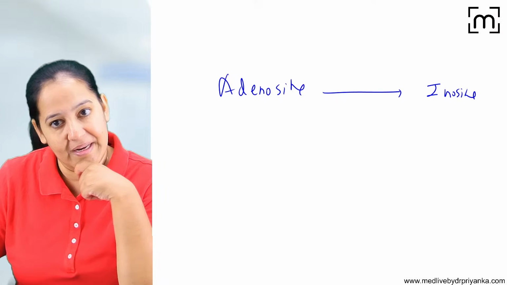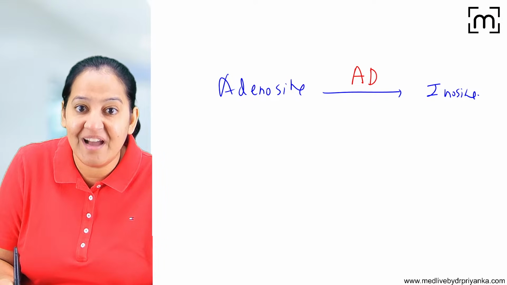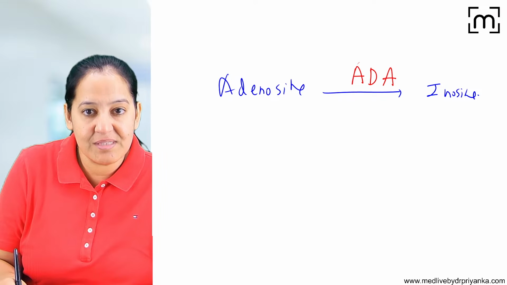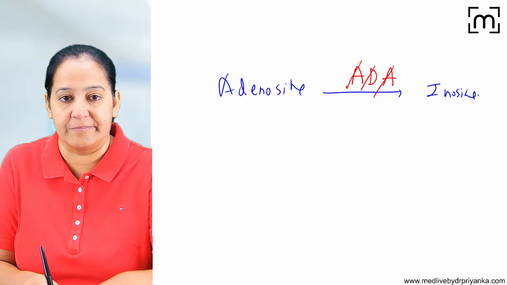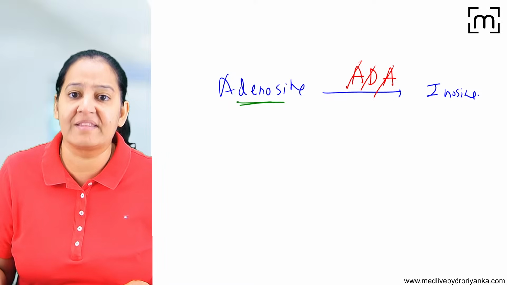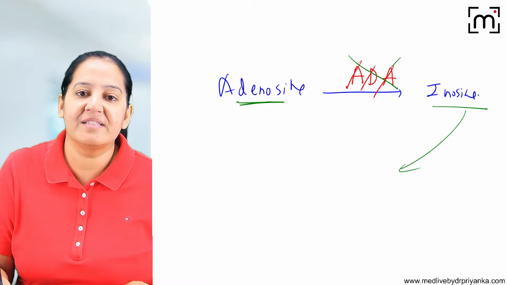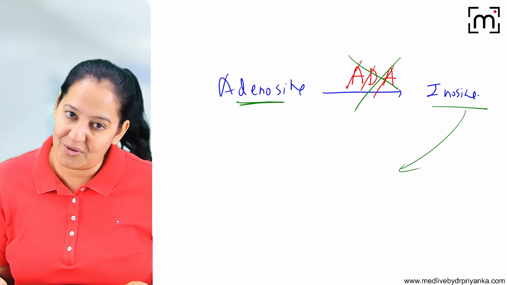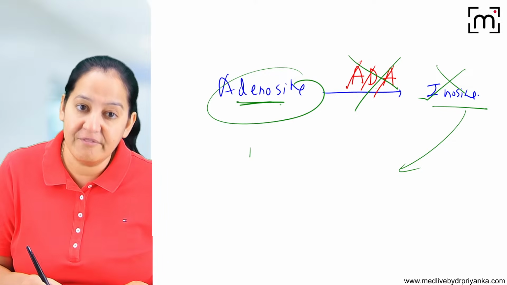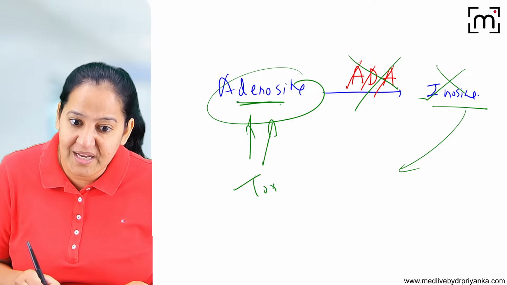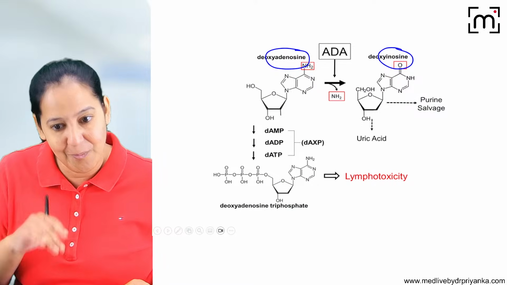Normally, it requires an enzyme. The name of the enzyme is adenosine deaminase, ADA. It is required because adenosine is toxic. It converts into a non-toxic thing, inosine, and gets metabolized. But imagine if this enzyme is mutated or absent. Then adenosine will not convert into inosine. Adenosine will remain as adenosine, but it's toxic. It's toxic for both B and T lymphocytes. It will kill B as well as T, so that's why both are absent.